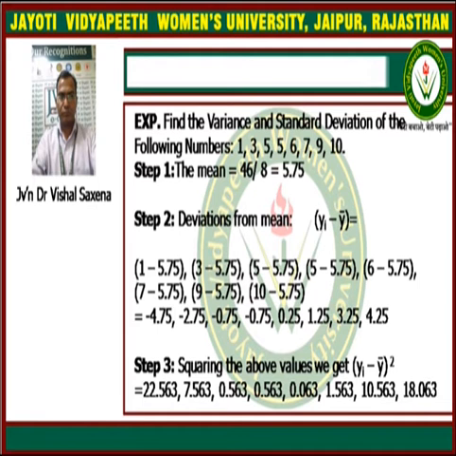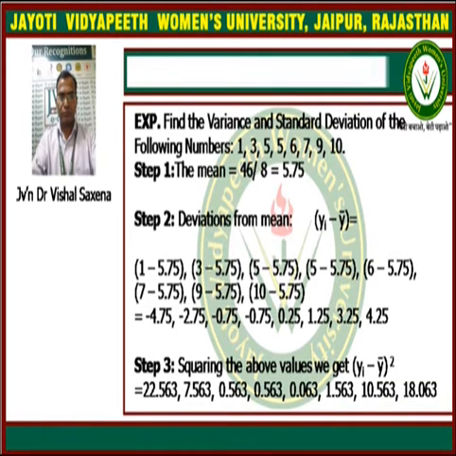46 is the summation of the data. The data given is 1, 3, 5, 5, 6, 7, 9, 10, given as an individual series. Therefore the mean can be calculated by simply the summation of xi upon n. That is, the summation of xi means 46 upon 8, the total number of data being 8, and that is equal to 5.75.